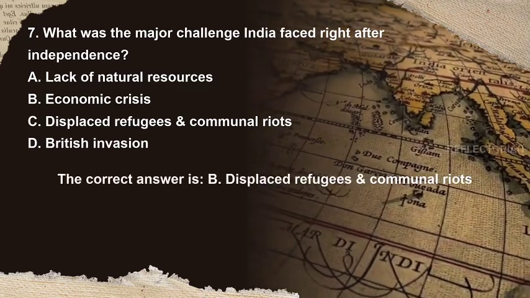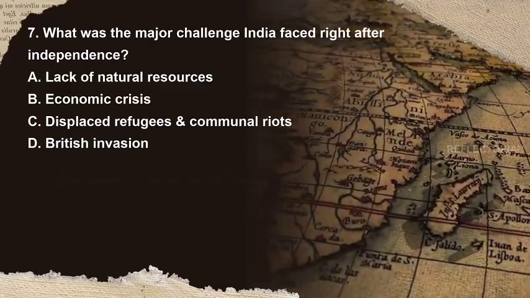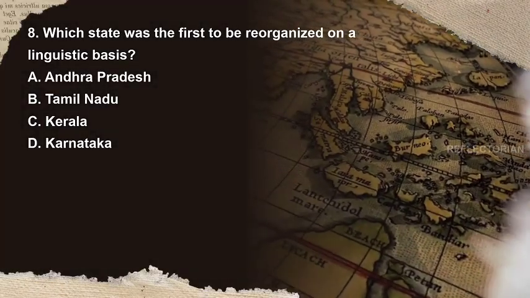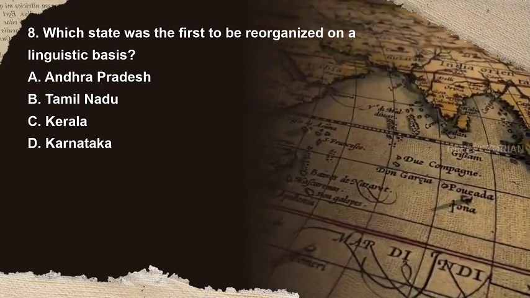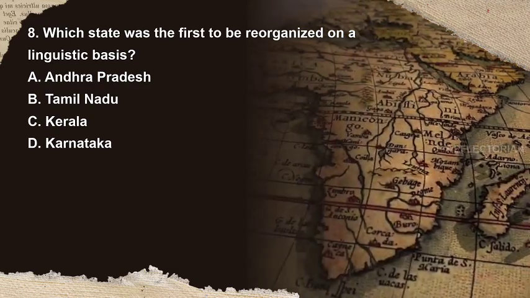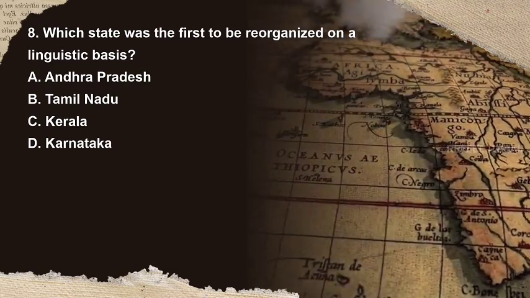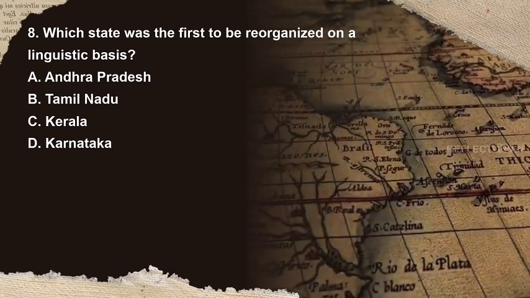The correct answer is C. Displaced refugees and communal riots. Question 8. Which state was the first to be reorganized on a linguistic basis? Options are A. Andhra Pradesh, B. Tamil Nadu, C. Kerala, D. Karnataka. You have 10 seconds to answer.